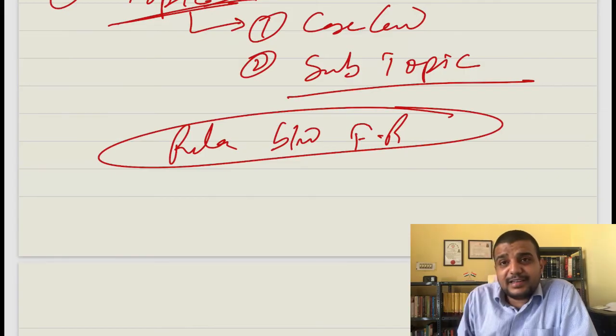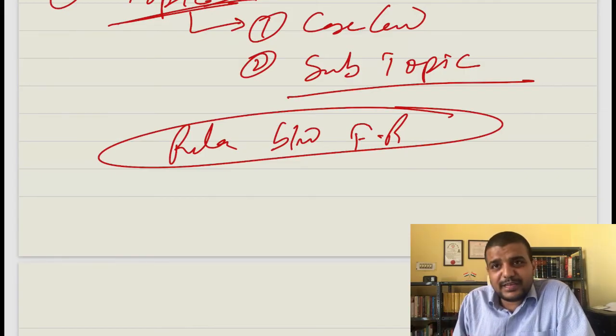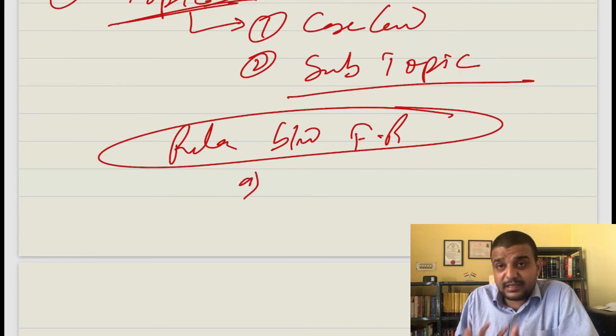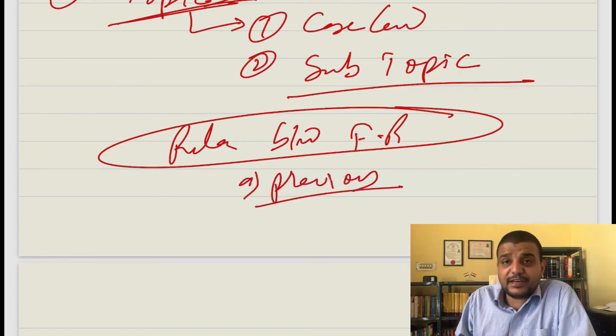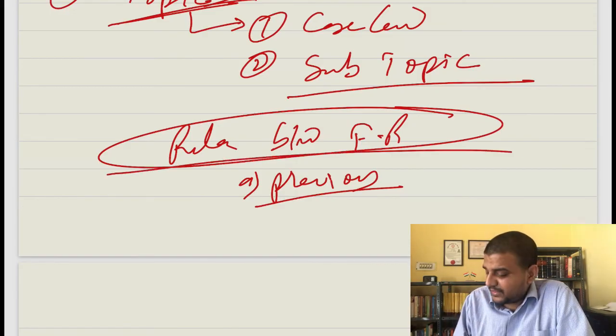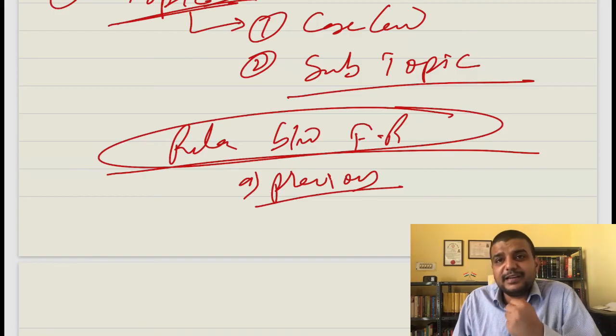Now how to identify that hidden layer? Obviously I will tell you based on my experience, but the best way to identify it is the previous year paper, right? I have given topic-wise previous year papers on my website. You can look at that particular previous year paper, and you can identify the sub layer attached to it.